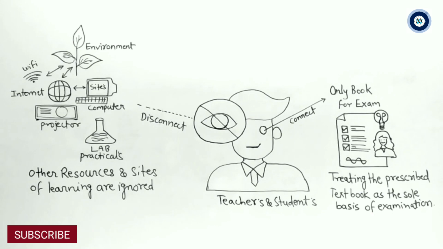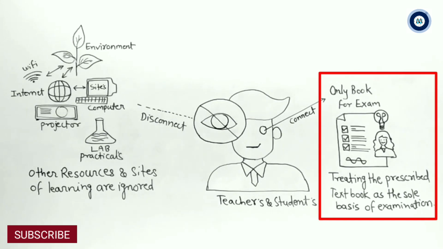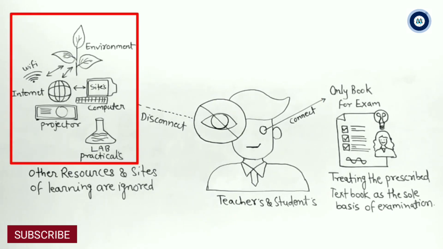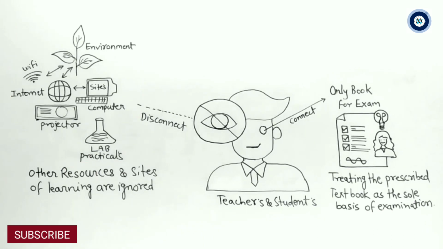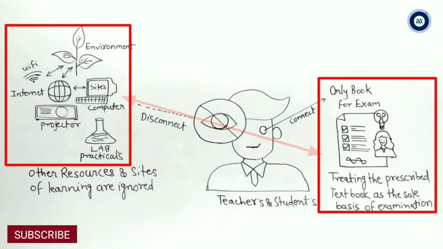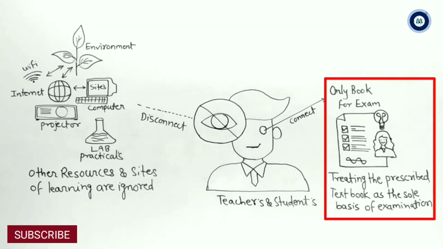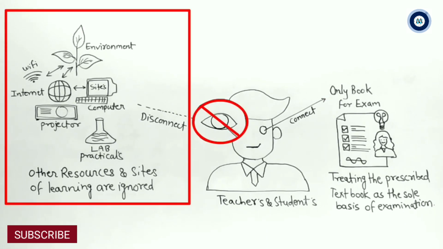See, if questions are asked only from the textbooks, then what will happen? Children will be limited to the recommended textbooks only, right? Instead, they should be asked some questions related to their subjects from outside world contents as well, right? Only then will the children be able to connect school life with outside life and take themselves towards new knowledge, right? That is why NCERT tries to address this point also, that treating the prescribed textbook as the sole basis of examination is one of the key reasons why other resources and sites of learning are ignored, right?